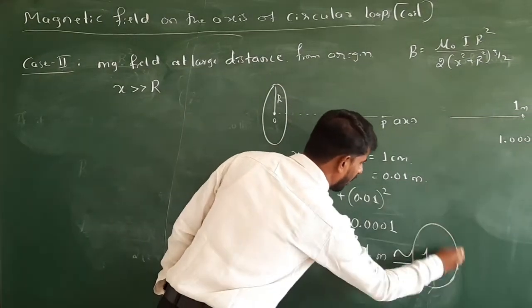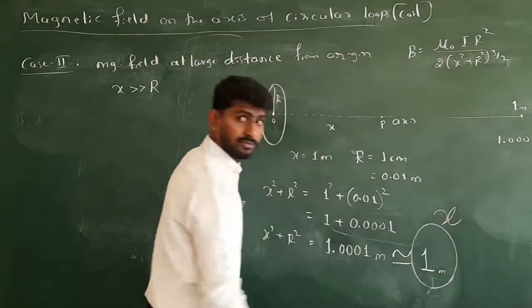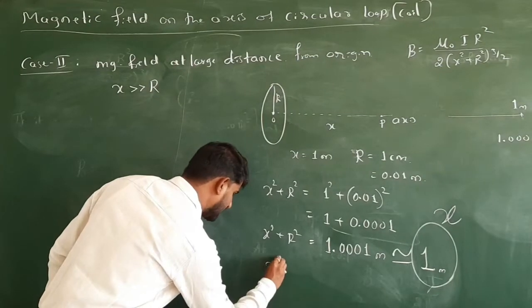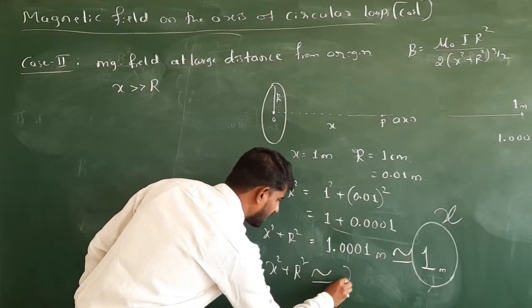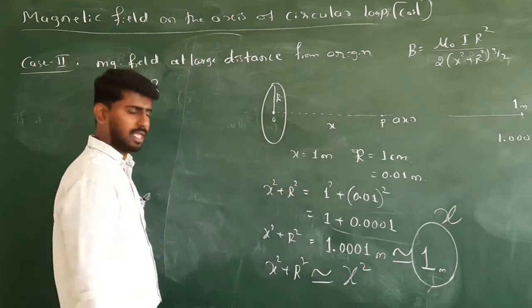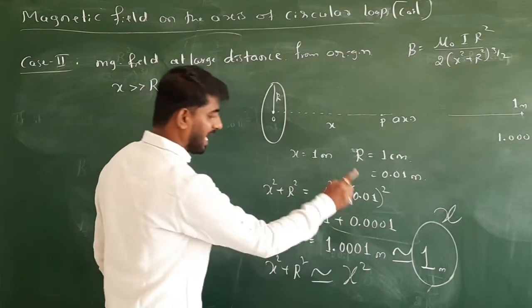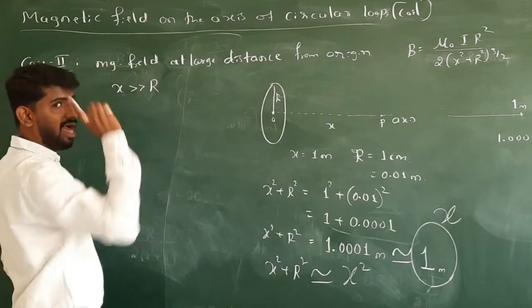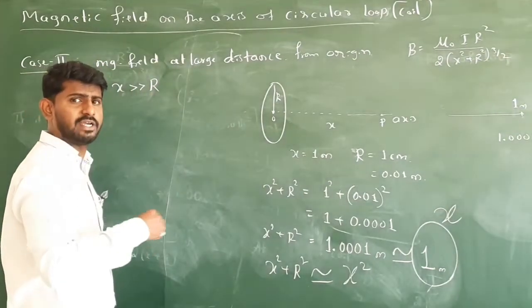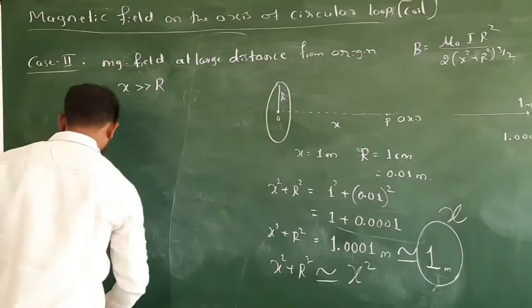What is 1 meter? 1 meter is the value of our x. So I can write x square plus r square is nearly equal to x square only. x square plus r square nearly equal to x square, only when x is much greater than r. Comparatively it will be very large, so then only it holds good.